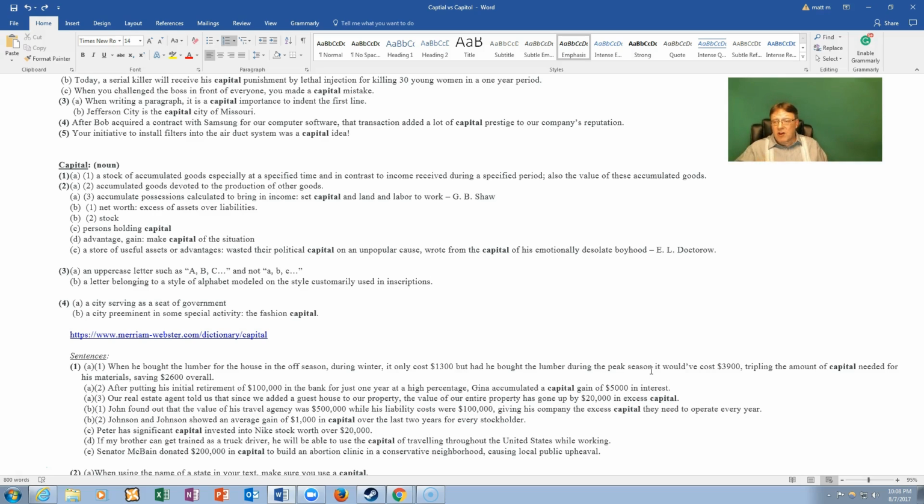So, when we talk about the definition, that means he bought lumber at a very important, specified time, when it was cheaper to buy the wood to build the house. Because he did that, he was able to make a difference in the money. He saved $2,600 when if he bought it in the summer, it would cost 3 times that amount, 3 times $1,300. So he saved a lot of money. He was very smart. Okay.